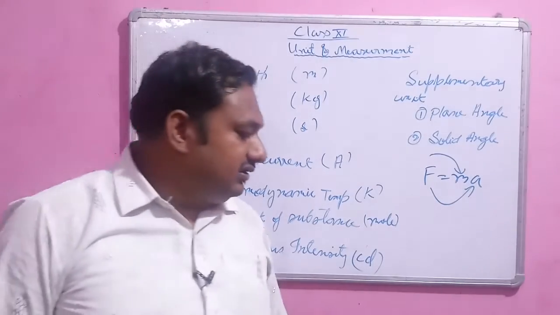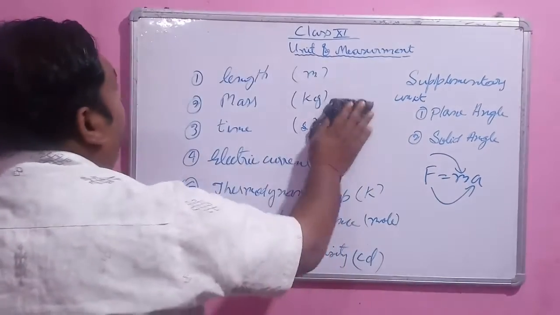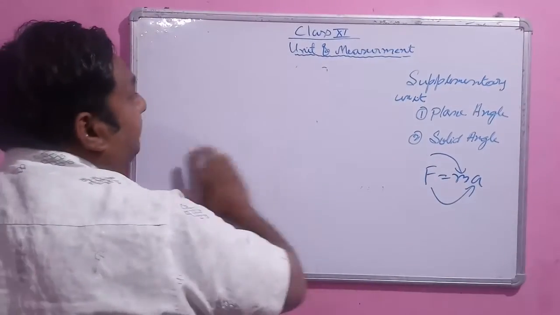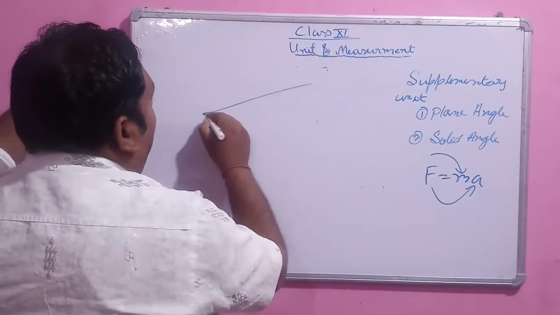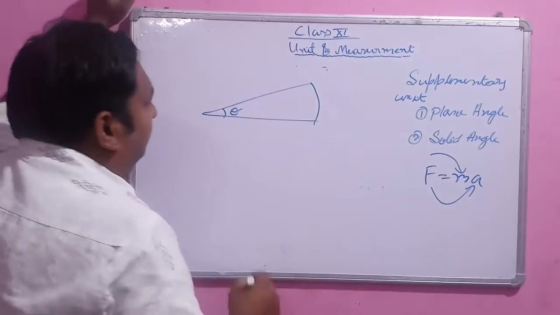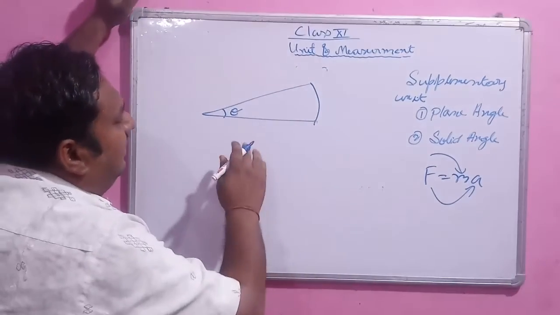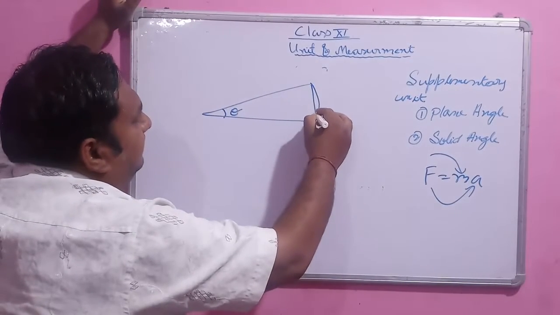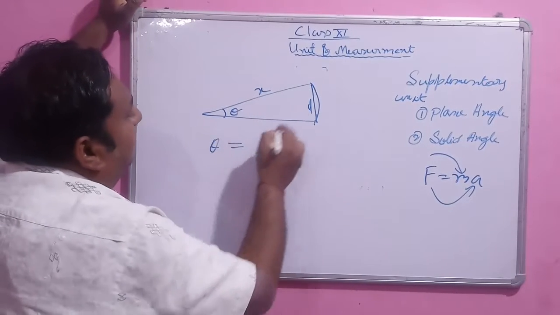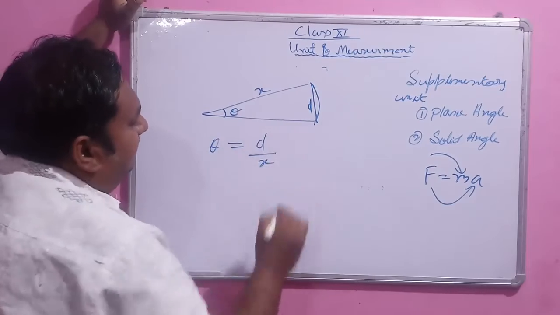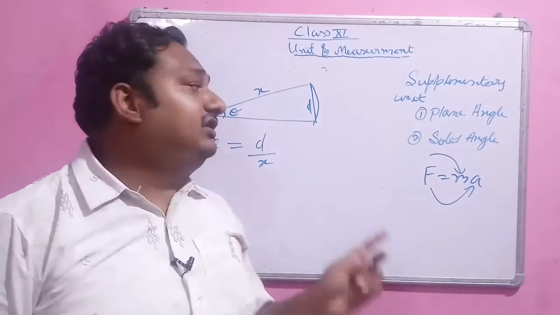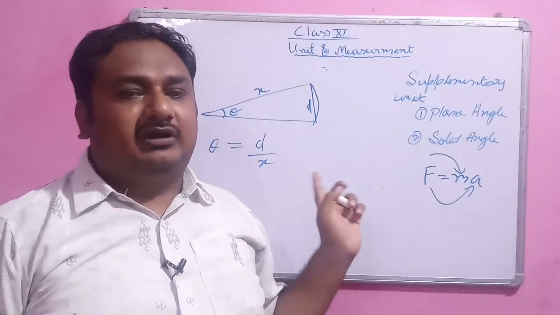Now, apart from them we have 2 supplementary units for the measurement of angle. The first is the plane angle. Plane angle is nothing but an angle. Suppose this is the arc and this is theta. You have already learned that angle equals arc upon radius. So suppose this distance is d and this distance is x, then theta equals arc upon radius, which is x over the radius. This plane angle works in 2 dimensions.